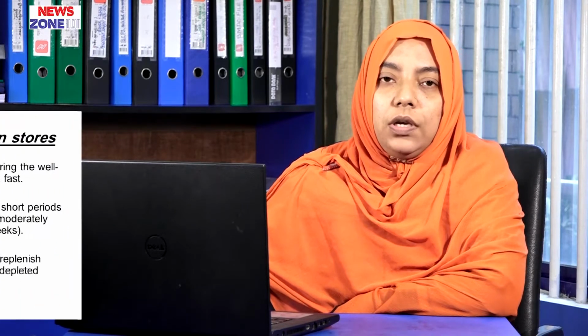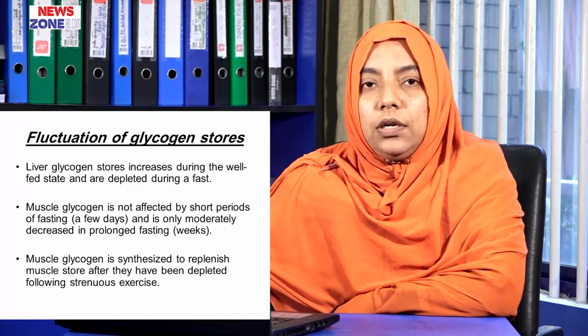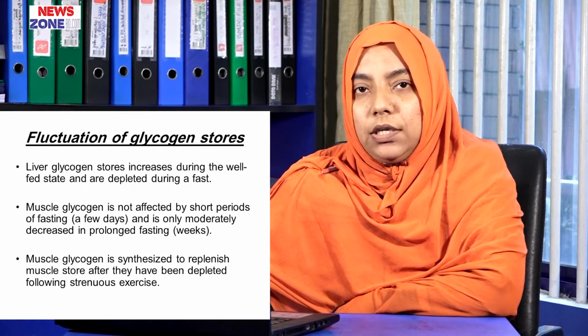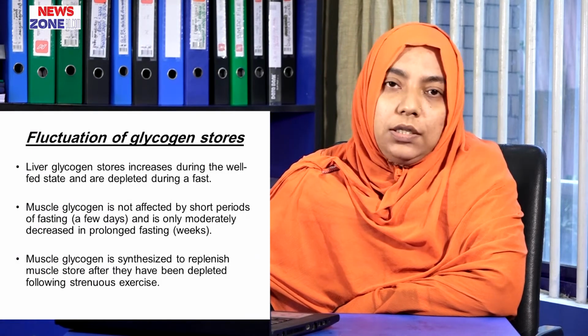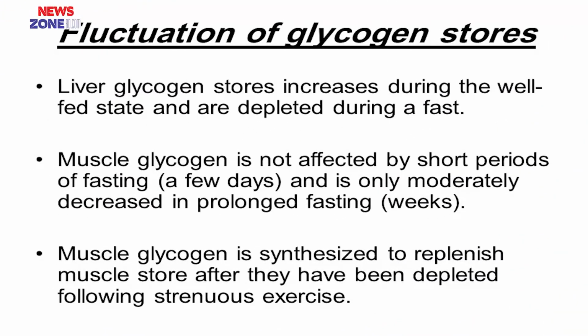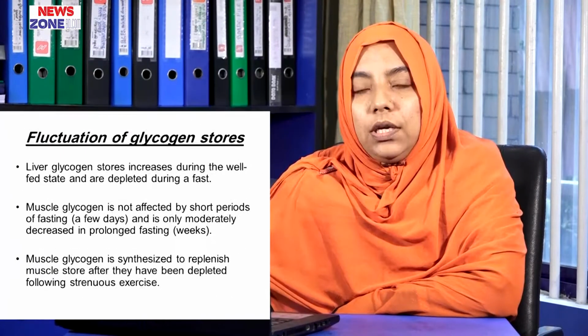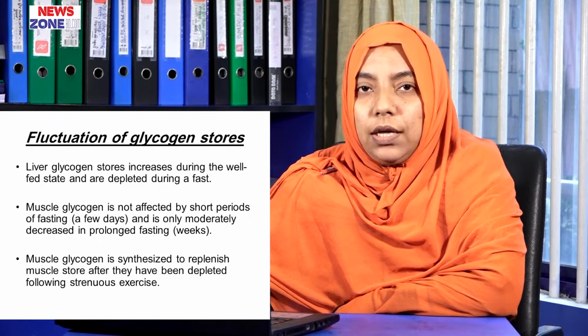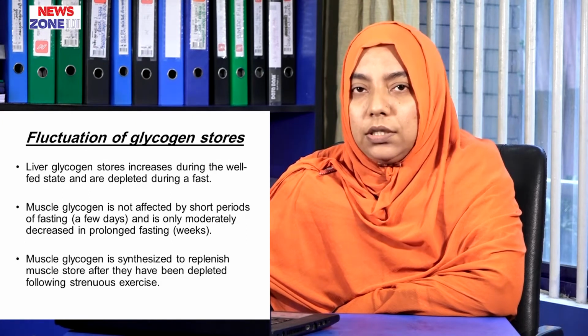Now, fluctuation of glycogen store. Liver glycogen increases during the well-fed state and is depleted during early stages of fasting. Muscle glycogen is usually not affected during a few days of fasting, but is moderately affected during prolonged fasting, like weeks. Muscle glycogen is replenished by synthesis when there is a reduction of muscle glycogen, which actually occurs during strenuous exercise.